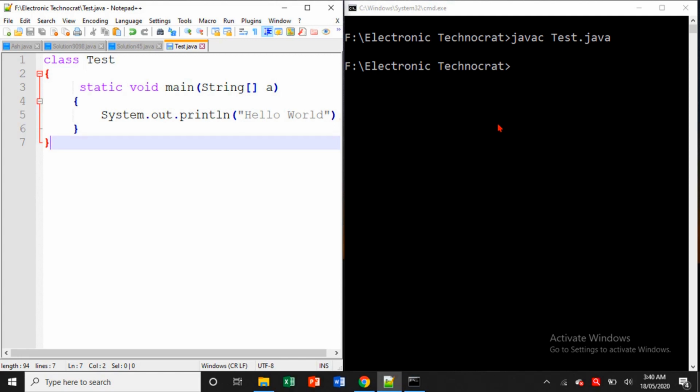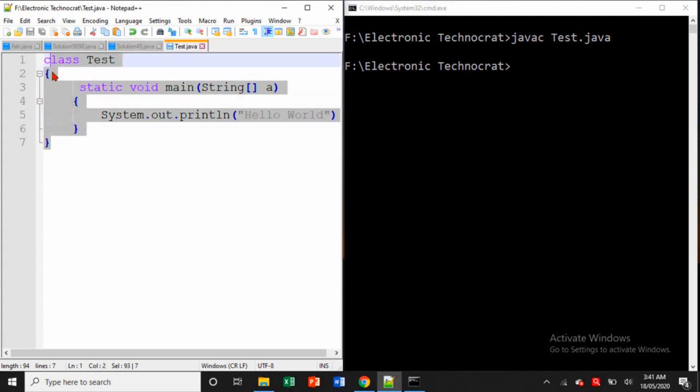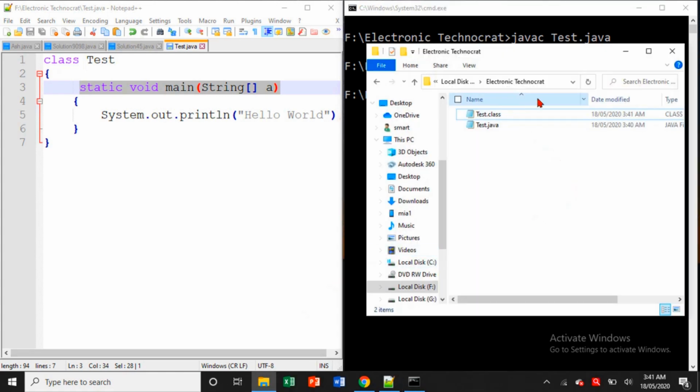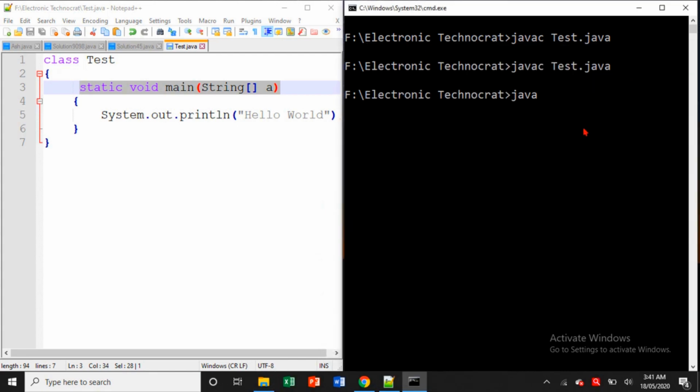If we provide this file to the Java compiler, think from the compiler's perspective. The compiler checks the syntax. So this line is syntactically 100% correct, so it won't throw any error. Let's check it: javac Test.java. Yes, it is compiling. But when we run the .class file generated here, Test.class, and provide it to the JVM, it will throw an error.